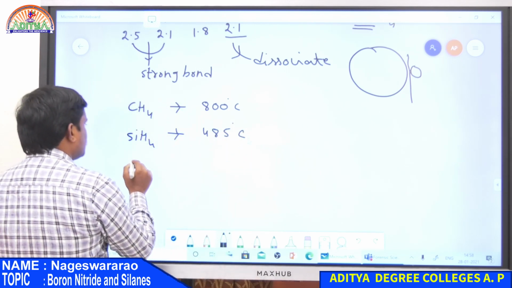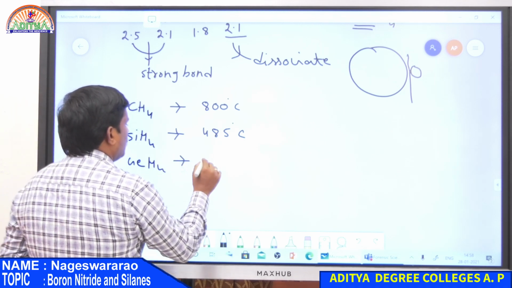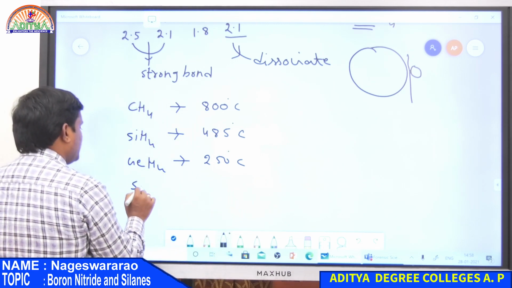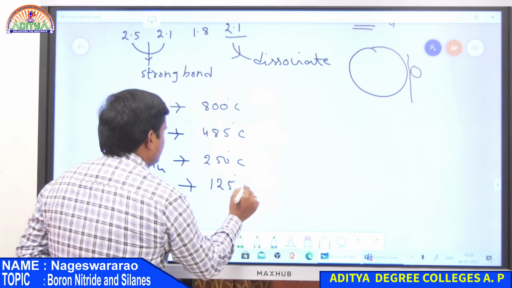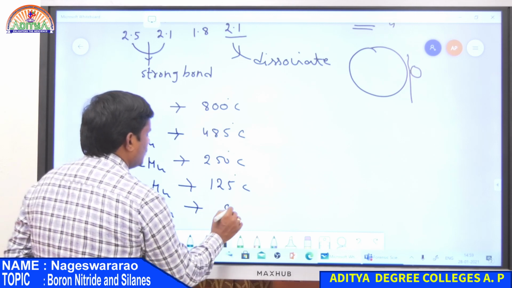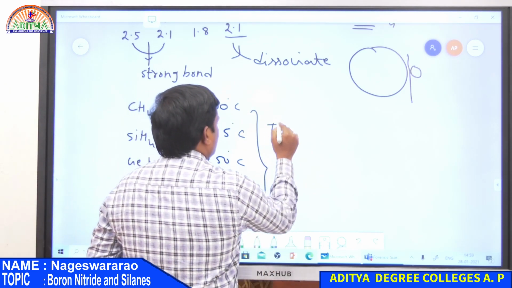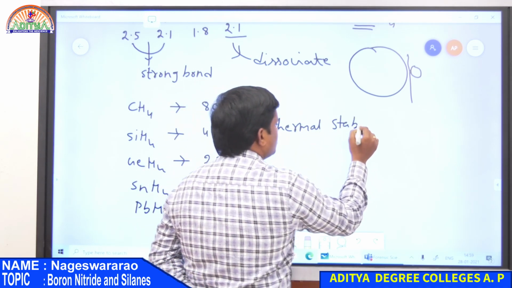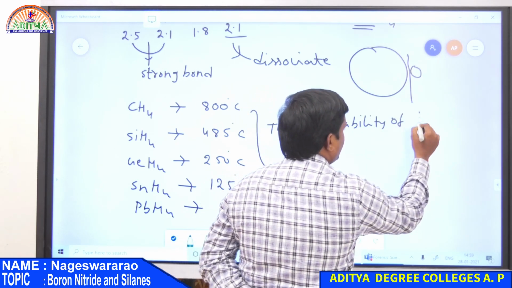In the case of germanium, it is 250 degrees centigrade. Then tin, 125 degrees centigrade. And in the case of lead, PbH4, it is only 0 degrees centigrade. All these values explain the thermal stability of hydrides.